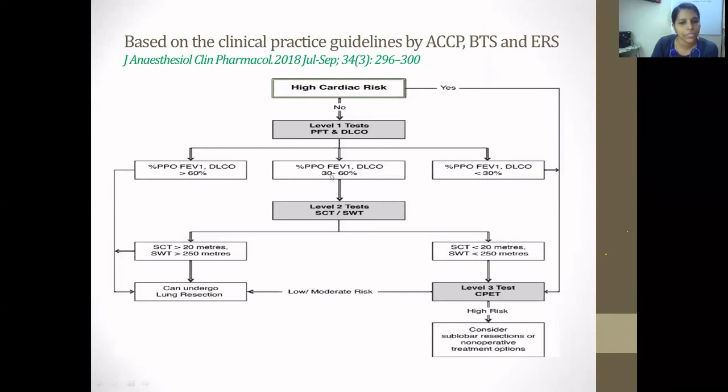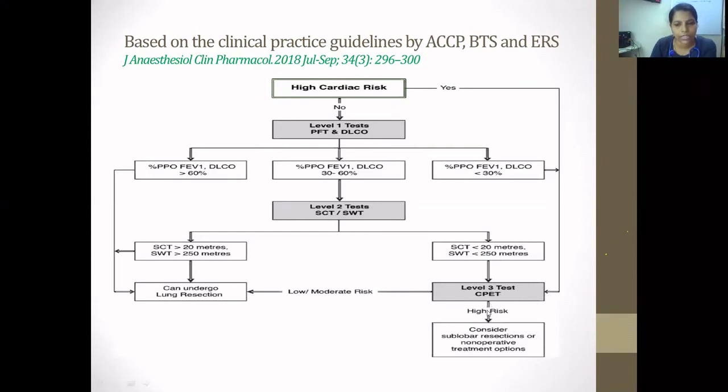If it is between 30 and 60%, that is a borderline patient, and has to go to level 2 tests, which include the shuttle walk test and stair climbing test. If the climbing test is more than 20 meters and the walk test more than 250 meters, these patients can undergo lung resection. If the climbing test is less than 20 meters and the walk test less than 250 meters, in these patients we have to do CPET.